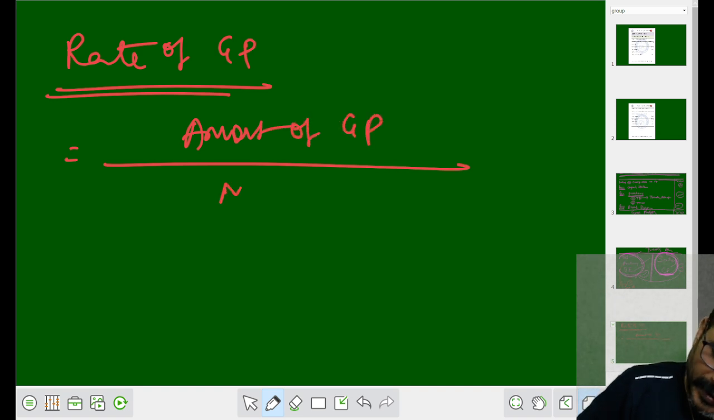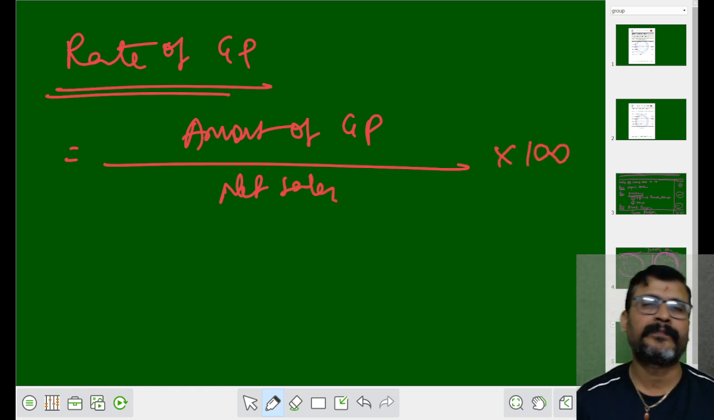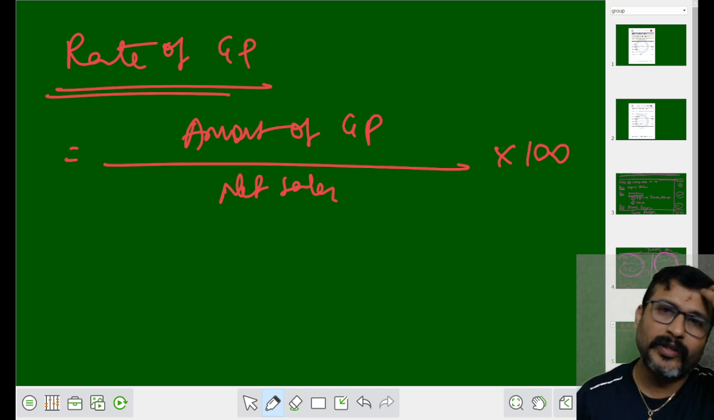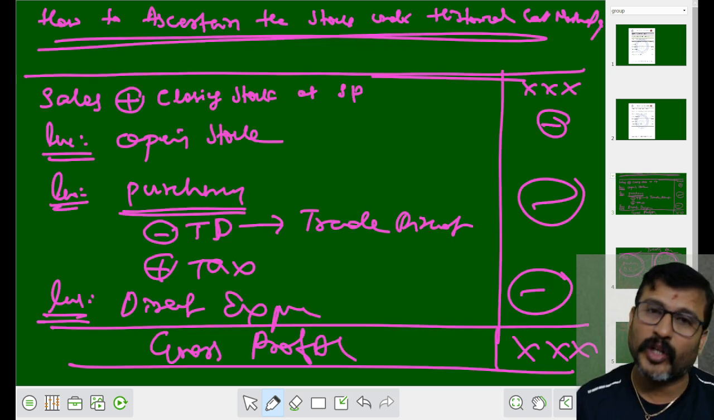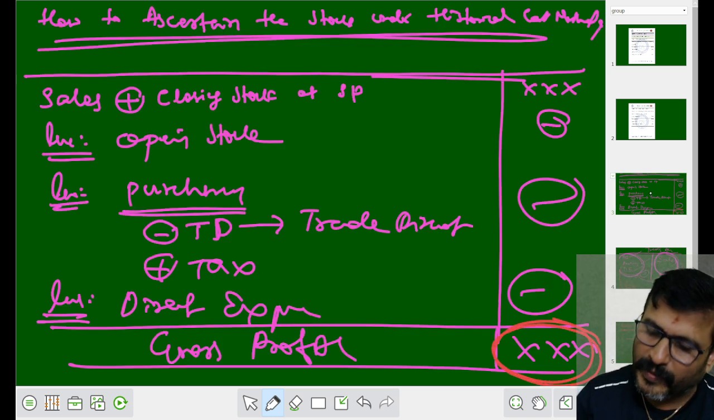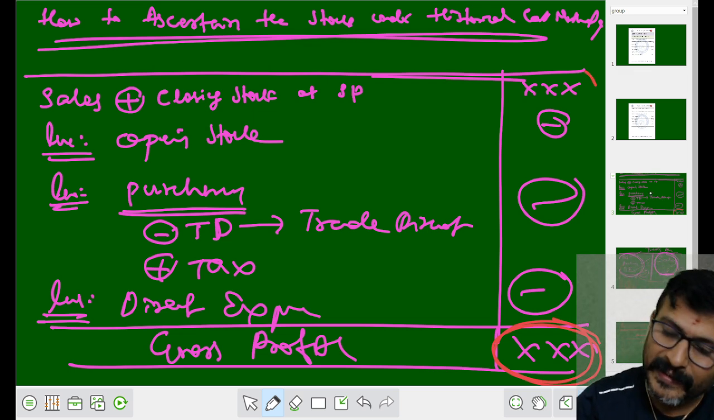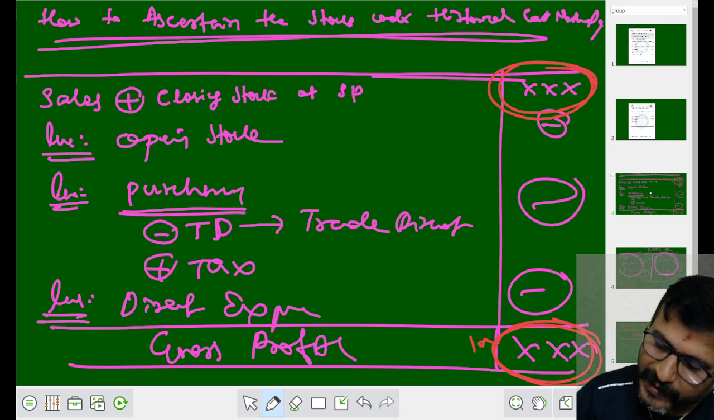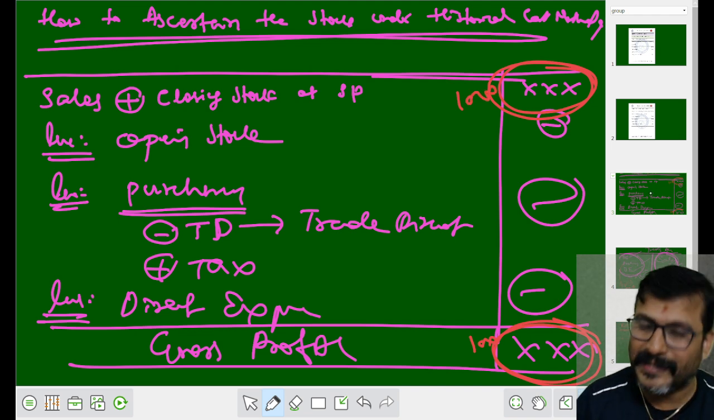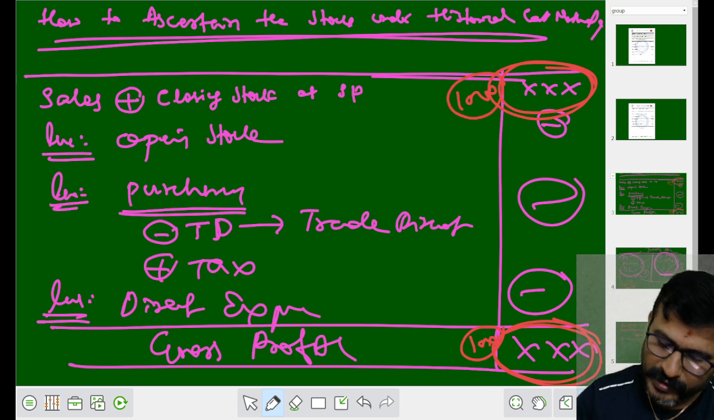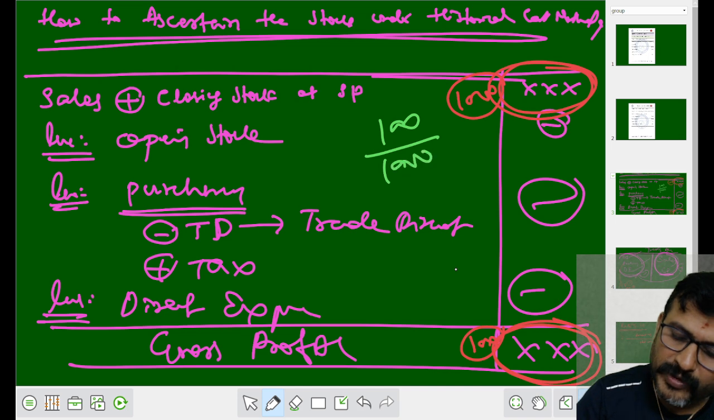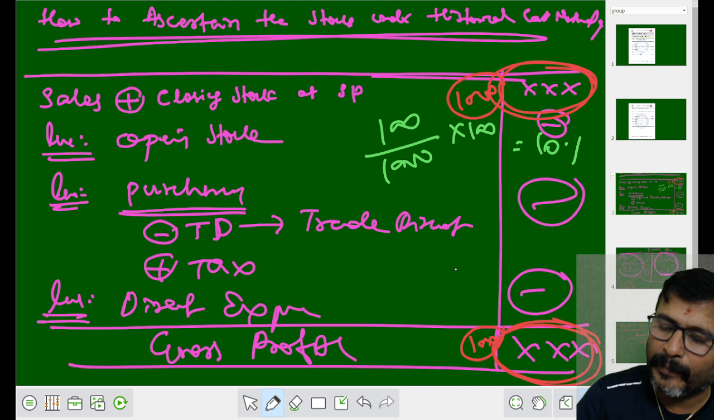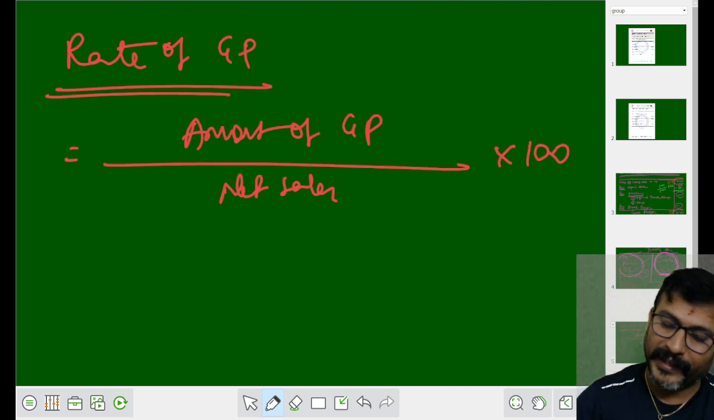How to calculate the rate of gross profit? Amount of gross profit divided by net sales into 100. Amount of gross profit by net sales into 100. I tell you, what is the amount of gross profit? This is the amount of gross profit. What is the amount of net sales? The amount of net sales is this one. You take this, for example, if it is 100, if it is 1000, answer is 100 divided by 1000. I write here. See here how to write. 100 divided by 1000 into 100. It comes to 10%. This 10% is your rate of gross profit.